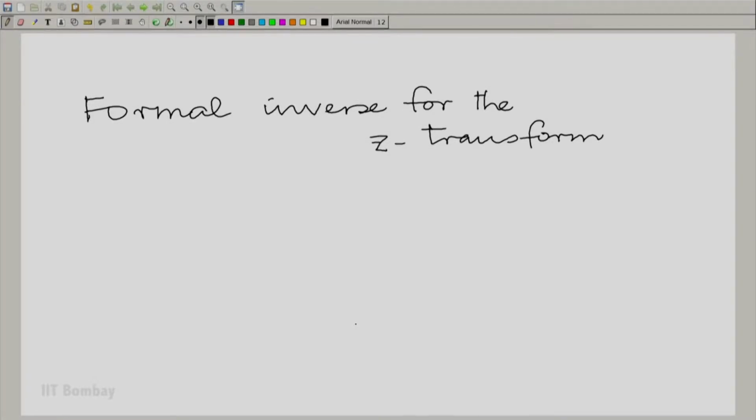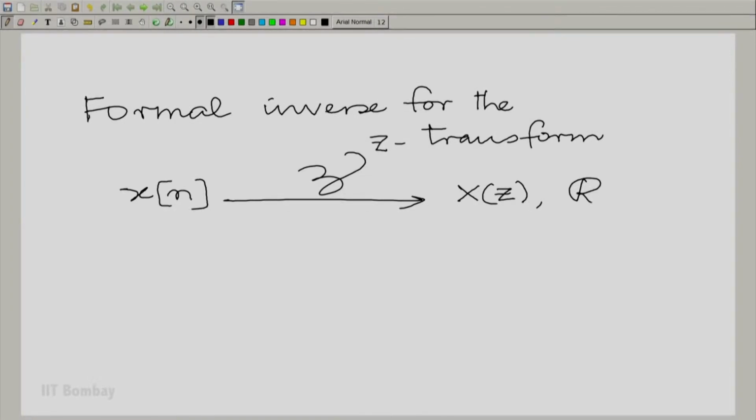Now, what is the Z transform? The Z transform of a sequence x of n is, by notation, capital X of Z, with a region of convergence Rx, and we know the expression: X of Z is the summation, n going from minus to plus infinity, of x of n Z raised to the power minus n.